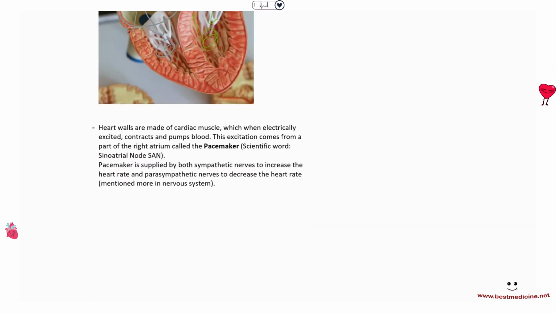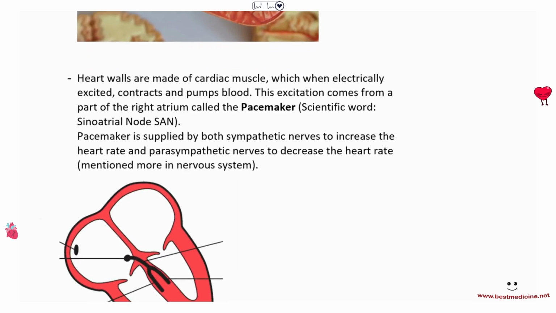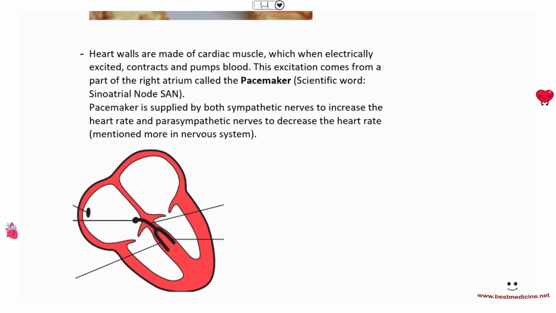So heart walls, these are made up of cardiac muscle. We've already finished cardiac muscle as a tissue. Now heart walls are made up of cardiac muscle, and these are electrically excitable. So when they are electrically excited, they contract and pump blood, which is done by the pacemaker. The scientific word for the pacemaker is the sinoatrial node, and this is present in the right atrium, right?